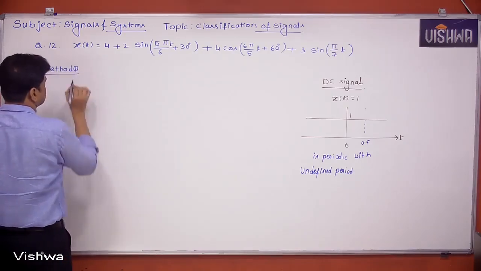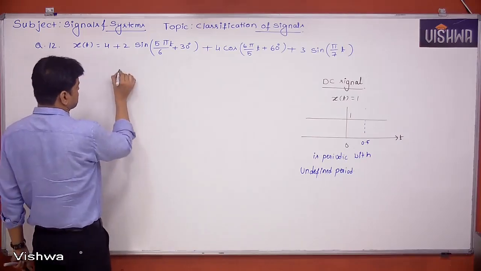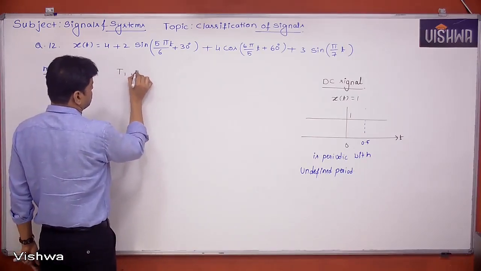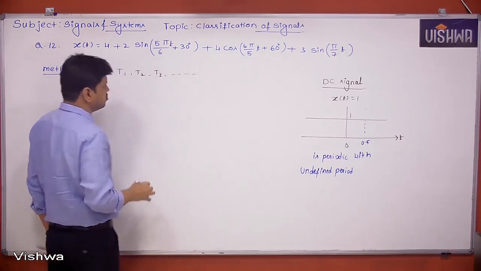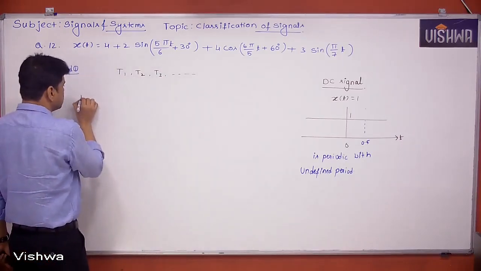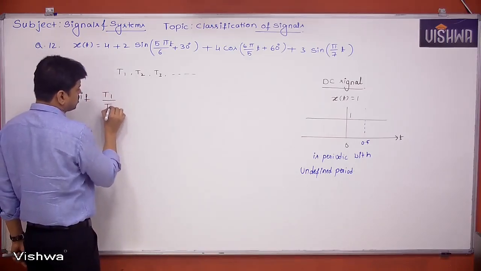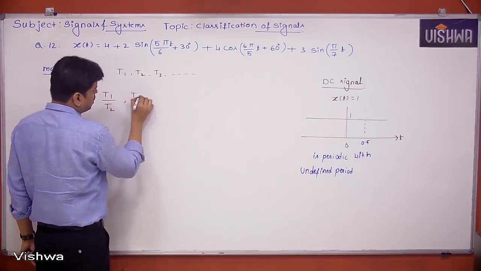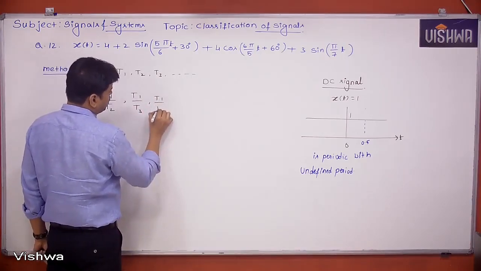Method 1. First take the periods of each individual signal, T1, T2, T3 and so on. Then find the ratios of them, that is T1 divided by T2, T1 divided by T3, T1 divided by T4 and so on.